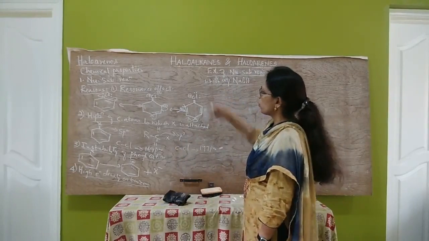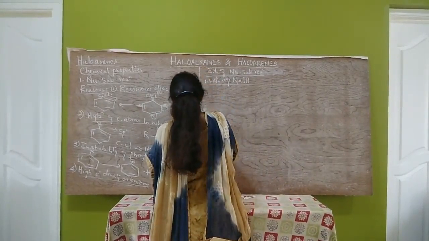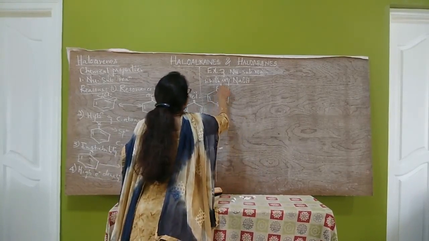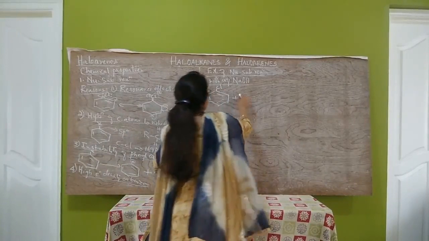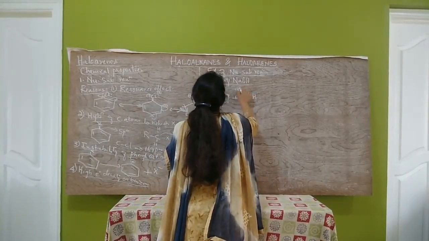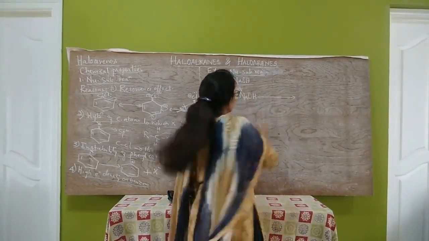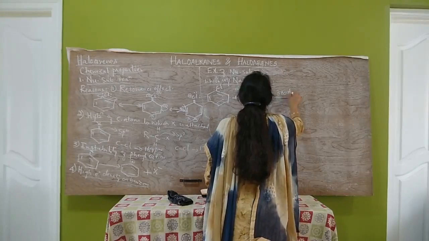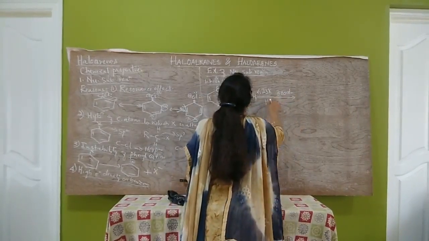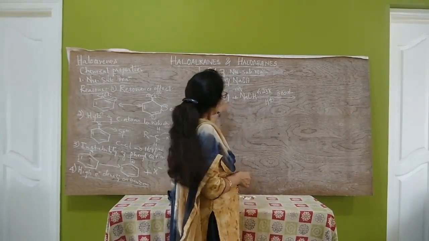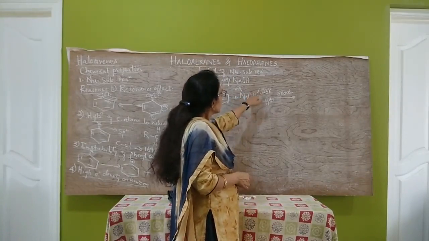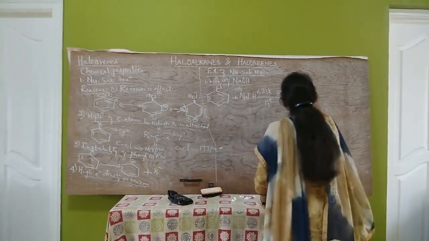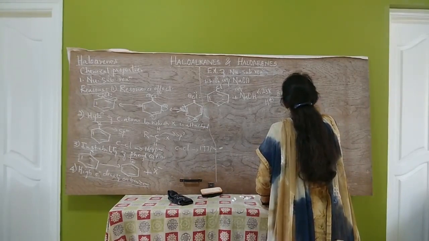Let us consider the haloarene chlorobenzene. When chlorobenzene is heated with aqueous NaOH at a temperature of 623 Kelvin and 300 atmosphere, followed by acidification, phenol is formed. This nucleophilic substitution reaction takes place to form phenol.